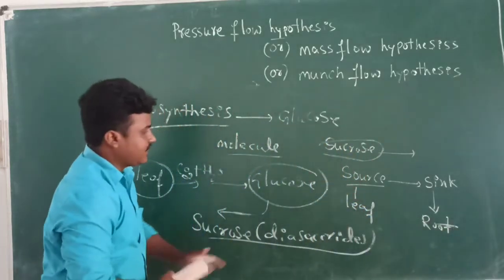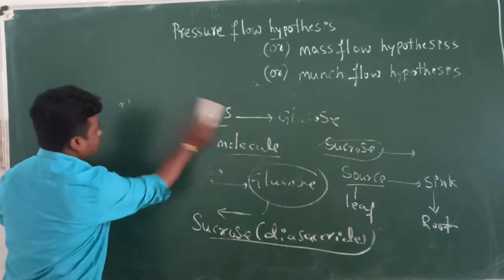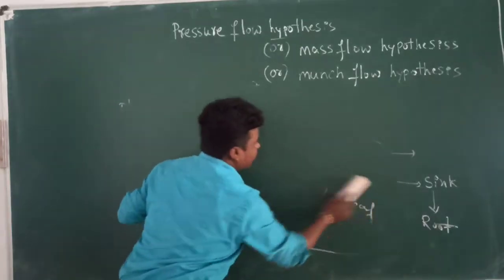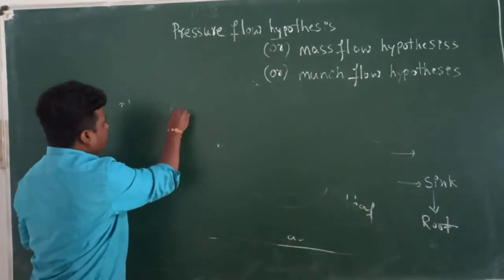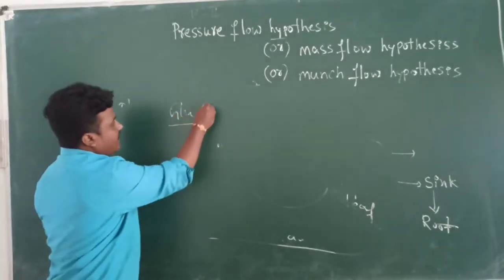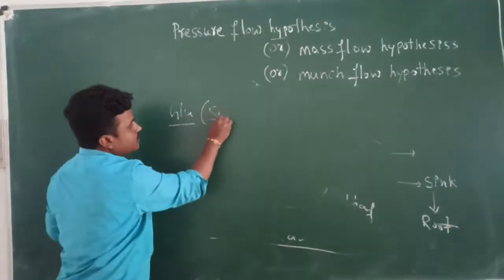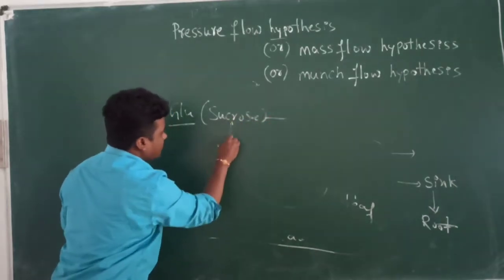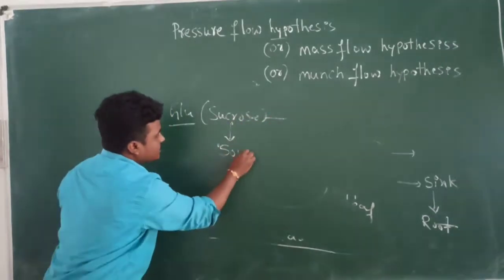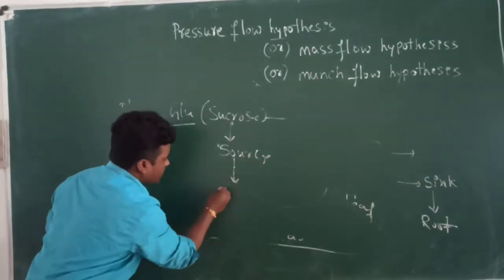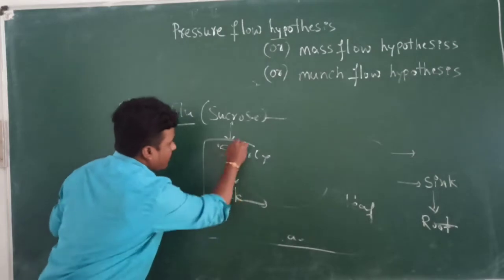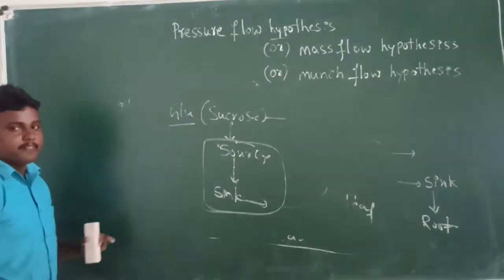The definition says that the glucose molecules are transferred in the form of sucrose. The sucrose is transferred from source to sink. This concept is known as pressure flow hypothesis.